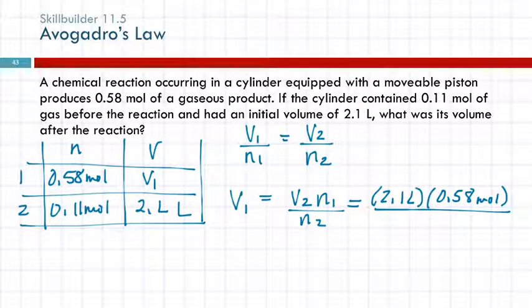Which one you call 1 or 2 doesn't matter for gas laws. For things like calculating a delta T when you're doing calorimetry, it matters. Final and initial are important because it affects the sign. Here, the important thing is that we get this 0.58 associated with the correct volume, and that we keep the 0.11 and the 2.1 together.